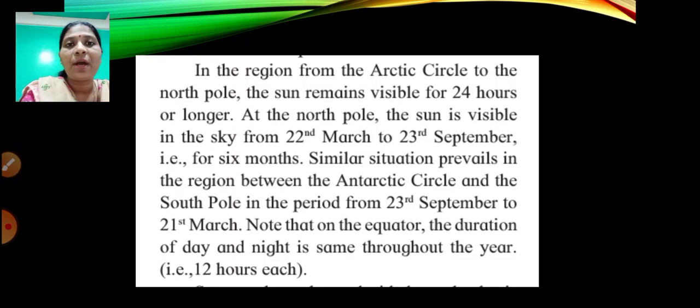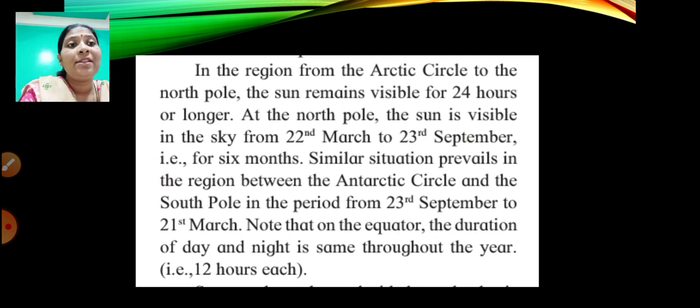In the region from the Arctic Circle to the North Pole, the sun remains visible for 24 hours or longer. At the North Pole, the sun is visible in the sky from 22nd March to 23rd September, that is for 6 months. And the other 6 months, it is nighttime. Similar situation prevails in the region between the Antarctic Circle and the South Pole, that is from 23rd September to 21st March. Whereas on the equator, the duration of day and night is the same throughout the year, that is 12 hours each. That is 365 days, the equator will get 12 hours of day, 12 hours of night.